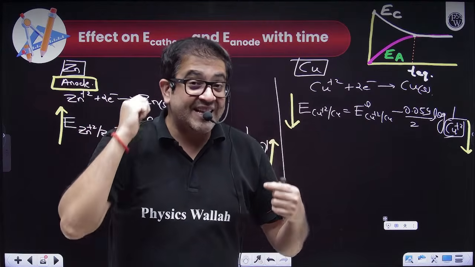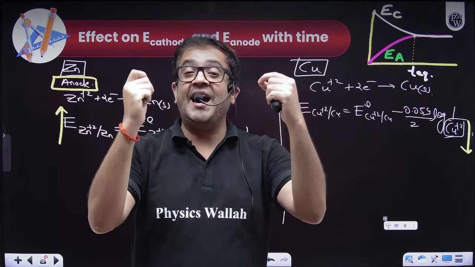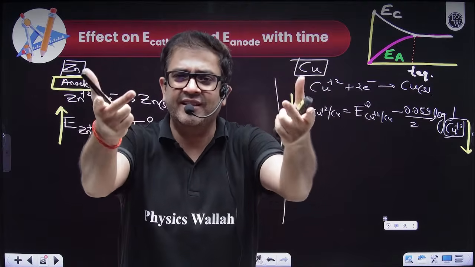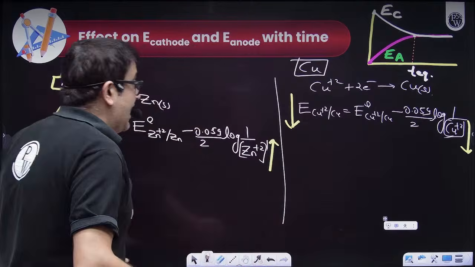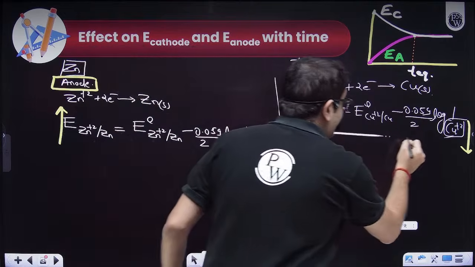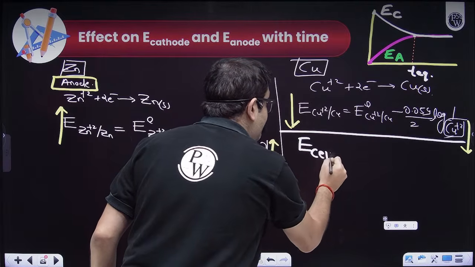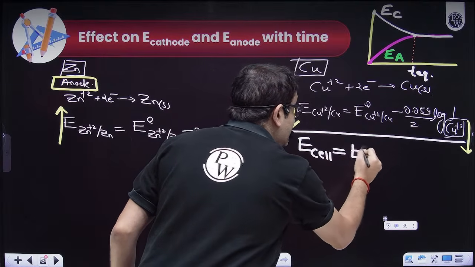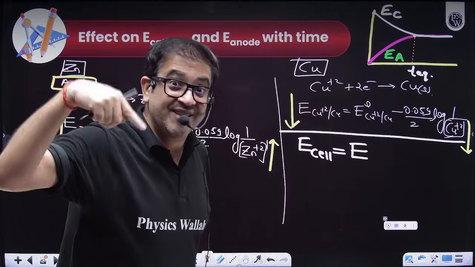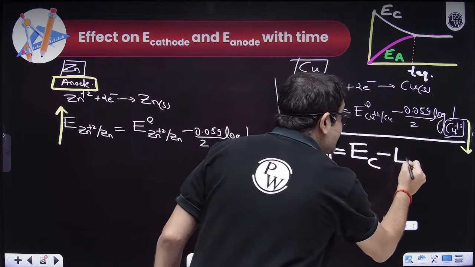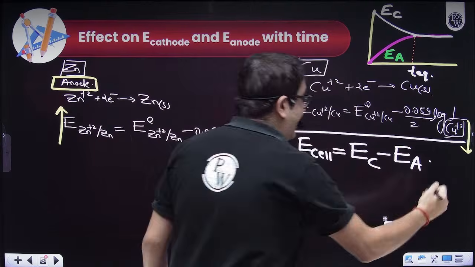What is cell potential? If you apply KVL or KCL, which you will learn in physics, you can say the cell potential is nothing but the higher potential. Which is the higher potential? The electrode potential of cathode minus the electrode potential of anode.